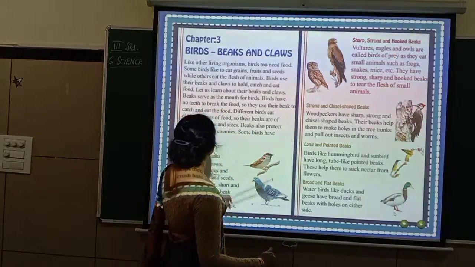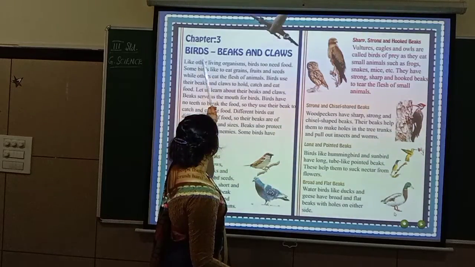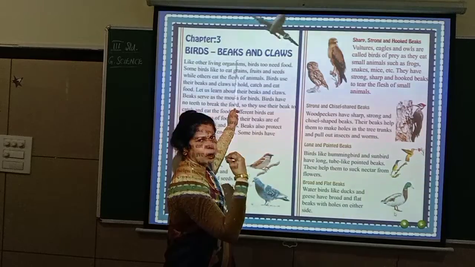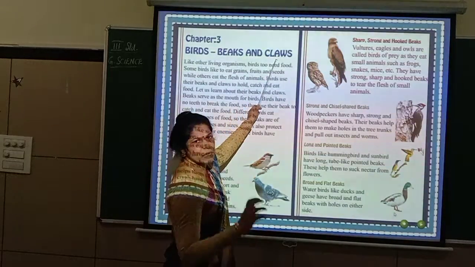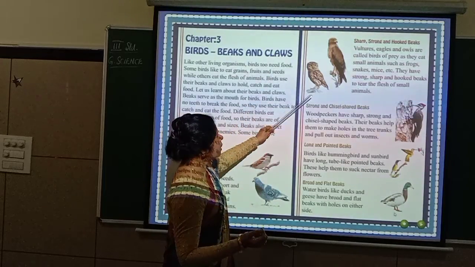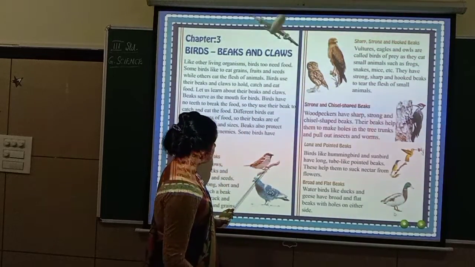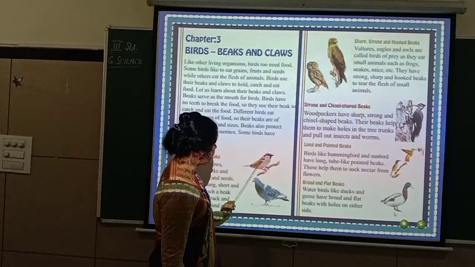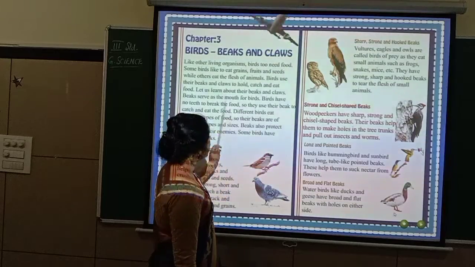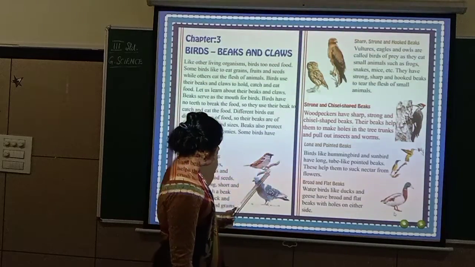So let us see chapter 3, Birds, Beaks and Claws. Beaks means what you call the cuckoo, and claws means the nails. So that is what we call claws. See, here you see, this is a claw. Can you see this? This is a sparrow. This is a claw, and this is a beak. Okay, so you can see that from this bird to this bird.